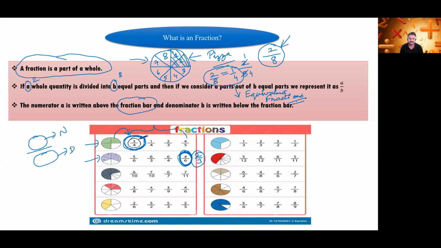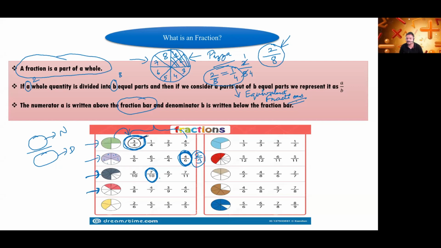Aditya Khatti. Third figure. Yes, sir. Total number of parts are 10, and the shaded portions are 1, 2, 3, 4, 5, 6, 7. So the answer will be 7 upon 10. 7 upon 10 will be the answer for this third figure. Okay. Next one. Who will tell me the answer?